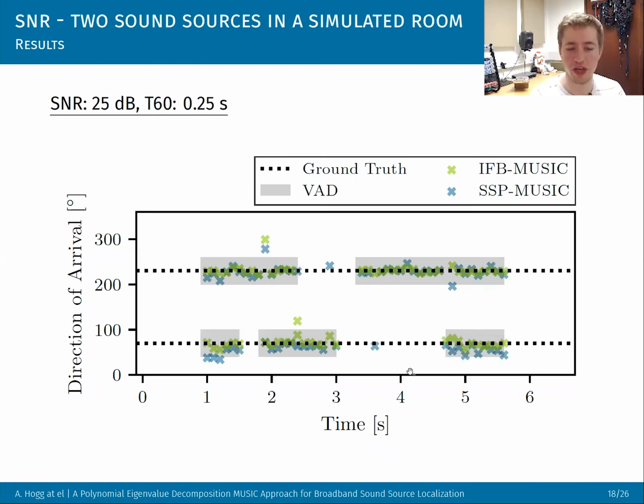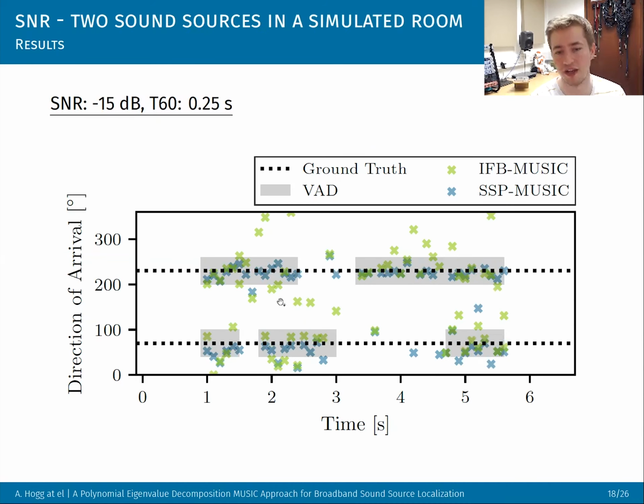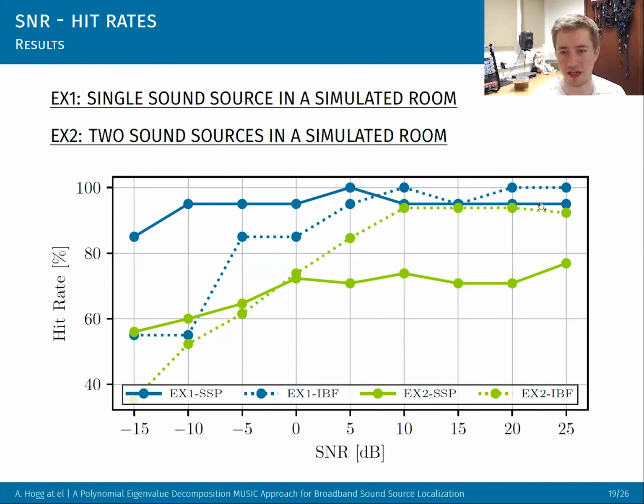So that's one example. If we have 2 sound sources, again, we get very good performance with 2 when the SNR is high. One thing I should say is you can see these results down here. Because they're slightly out of the collar, it means that when I show you the table at the end, it will look like when the SNR is high, polynomial MUSIC doesn't do well, but it's just because these results are just outside the collar, sadly. But as we can see, anecdotally, if we go to a very low SNR value, normal independent frequency bin MUSIC is much worse than polynomial MUSIC. And that's what we see here.